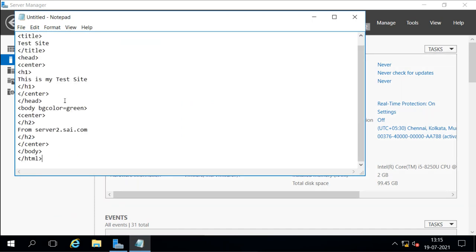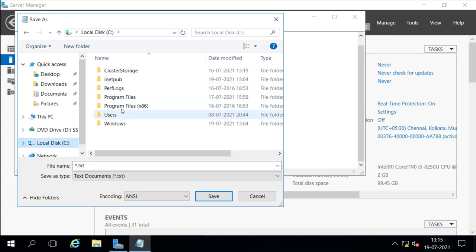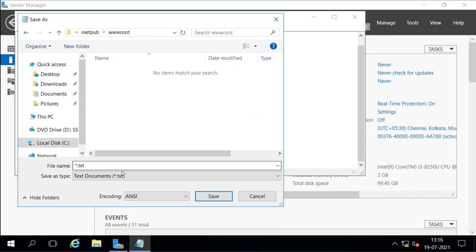I copied it from server 2, so I will change it to say this is server 3, and I will change the background color to yellow. Then I will go to Save As and save it under the C drive, in inetpub, in the root directory, and here I will save it as index.html. So the name will be index.html.